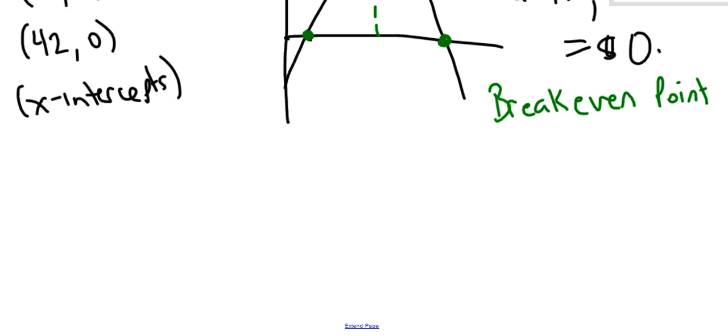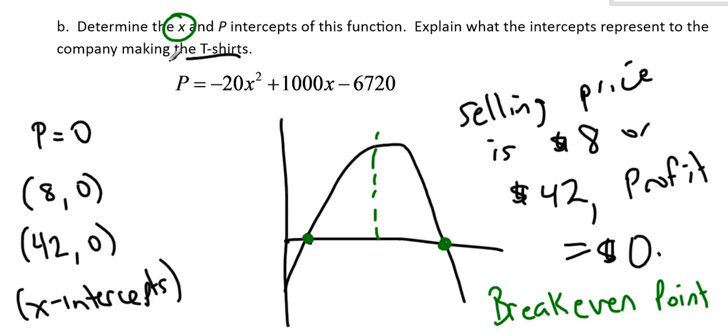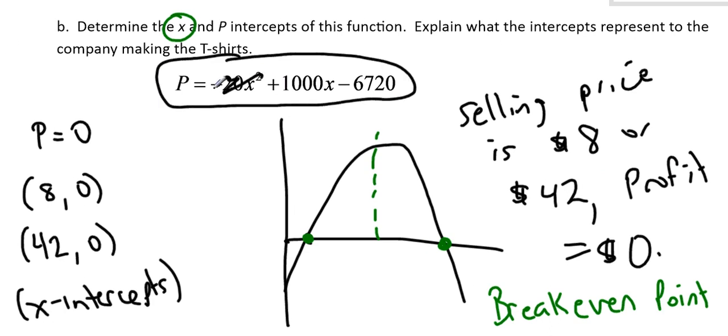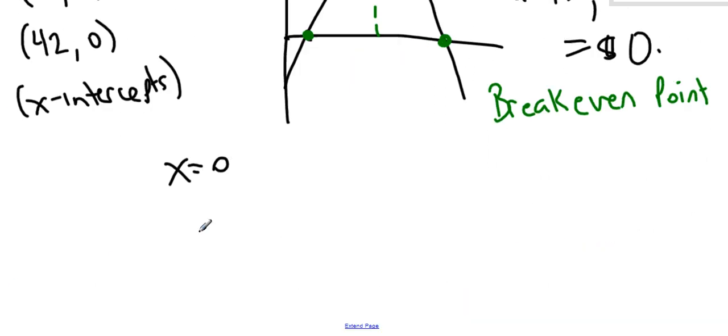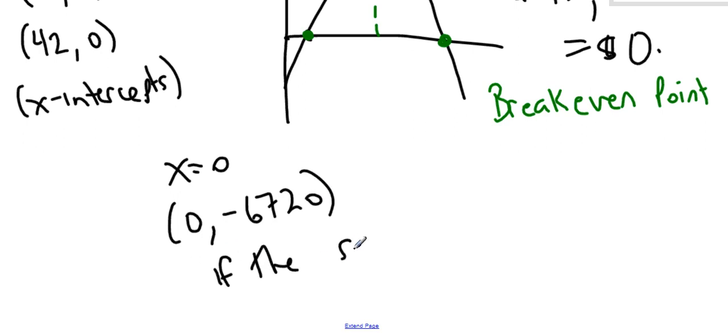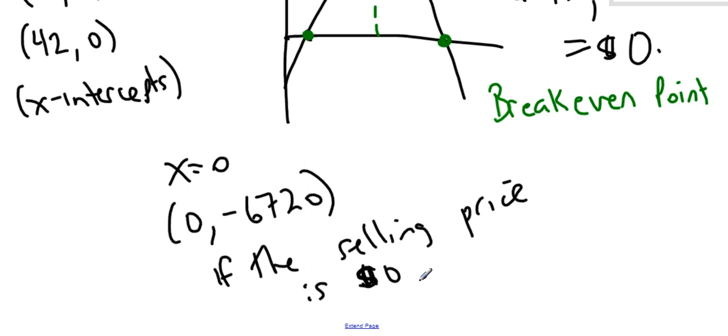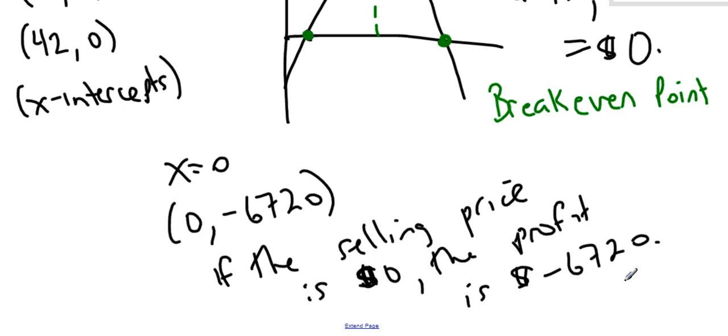Let's talk about the p-intercept. The p-intercept occurs when x equals 0. And we know, again, looking at that formula, if x equals 0, that's gone, and that's gone. We're left with a p-intercept of negative 6,720. So what does that mean? Well, it means that if the selling price is $0, the profit is negative 6,720. So what does that mean?